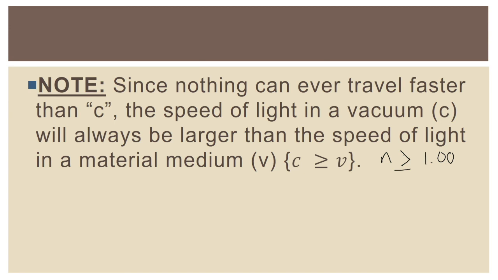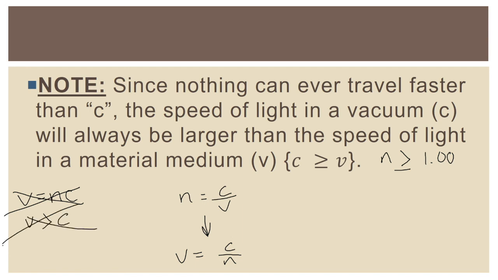The other thing I want to say, because I think that this is important also, is that if you are taking the equation N equals C over V, and you are solving it for V, you get V equals C over N. Every single year, what I see on the final exam is instead of people getting V equals C over N, people get V equals N times C. And since N has to be greater than 1, that ends up giving them a V that ends up being a number bigger than 1 times the speed of light, which ends up making V larger than C. And that is not possible.